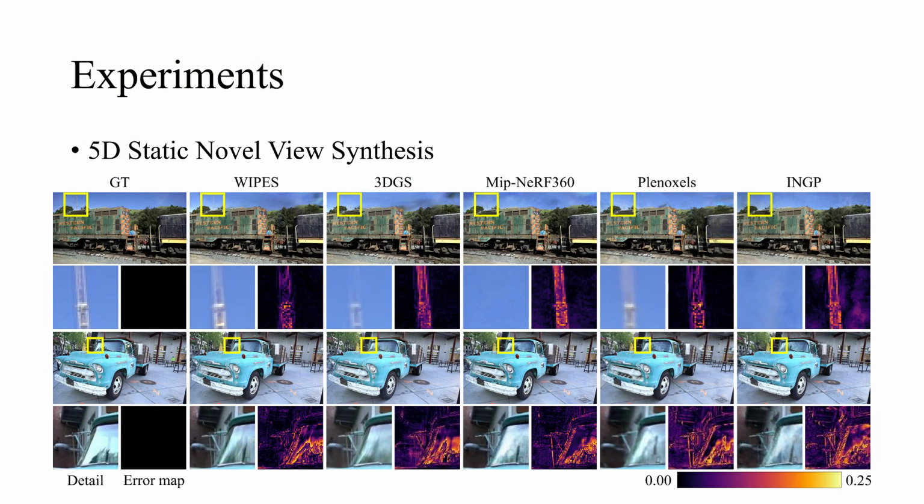Next, we applied WIPES to the more challenging task of 5D novel view synthesis. Here, the goal is to reconstruct complex 3D scenes. Our approach shows a notable capability in handling traditionally difficult elements. For instance, in the error maps and detail views, you can see how our method better preserves high-frequency textures in the painting and foliage. It also appears to more faithfully reconstruct challenging specular reflections, like those on the car's body and the mirror frame, which can be problematic for other methods.